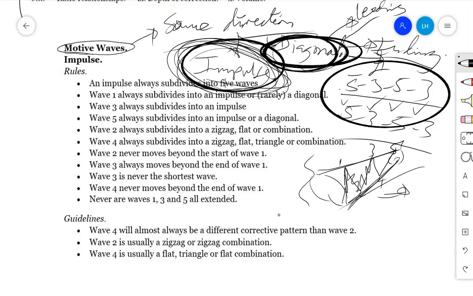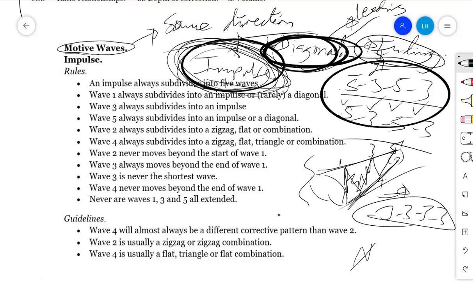But the ending diagonal is just different in its building structure. Its internal structure is different from an impulse and a leading diagonal, whereby an ending diagonal has a 3, 3, 3, 3, 3 structure. This means its first wave has 1, 2, 3 to the top. The second wave has 1, 2, 3 to the downside. The third one has 1, 2, 3 to the top, then 1, 2, 3 to the downside.